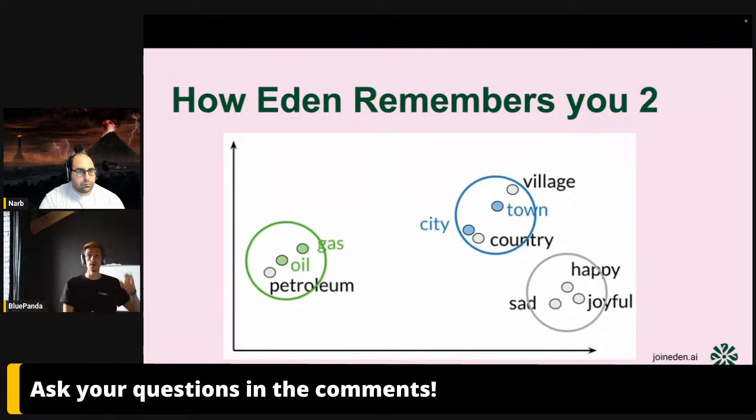Gas, oil together. React, JavaScript, and C++, we keep them together. Imagine that now, to scale this up to hundreds of dimensions, in Iden we use 1020-something dimensions, and to thousands of memories. It becomes a really amazing and scalable system of bringing back the memories.